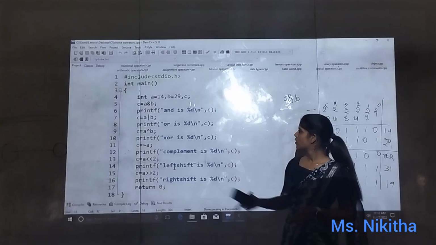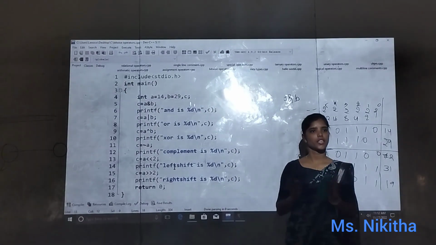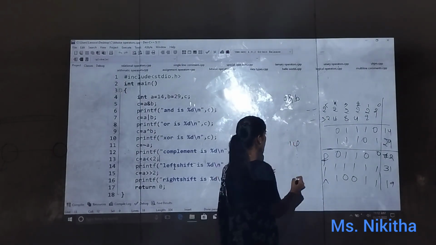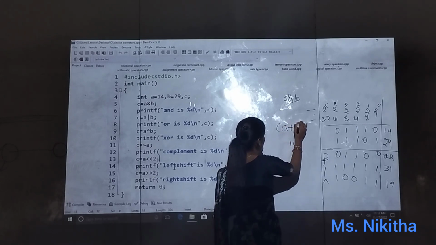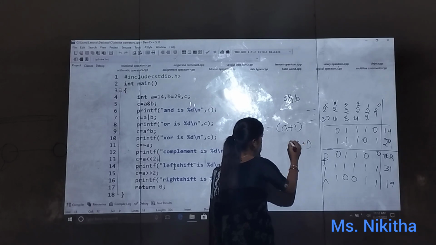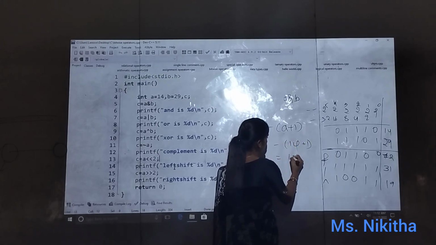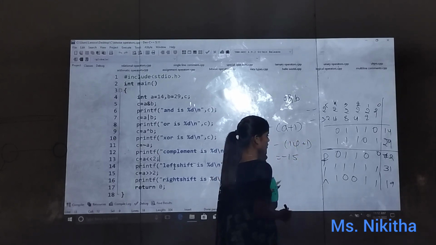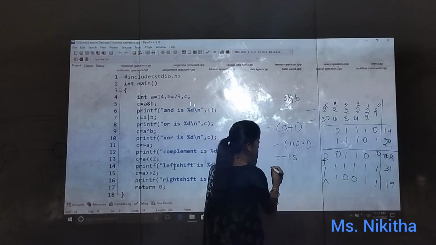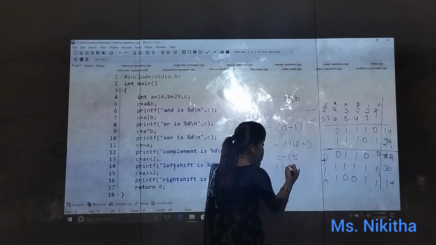Now we are doing complement for A. What is the value of A? 14. So 14 complement means A plus 1, whole minus, am I right? So 14 plus 1 whole minus means we will get minus 15. Whatever value we get, we will check the bits. So what is the value of 14? 1 1 1 0.